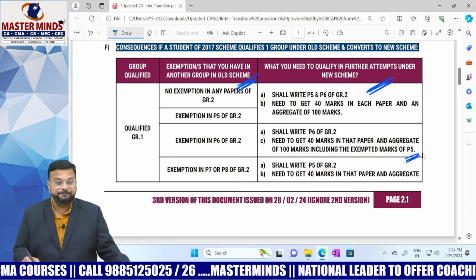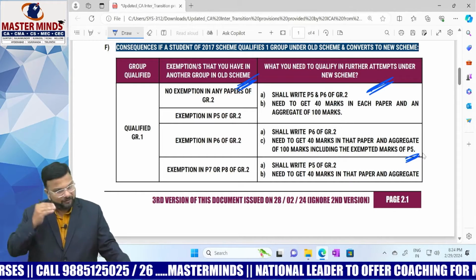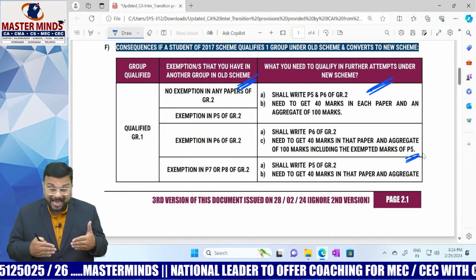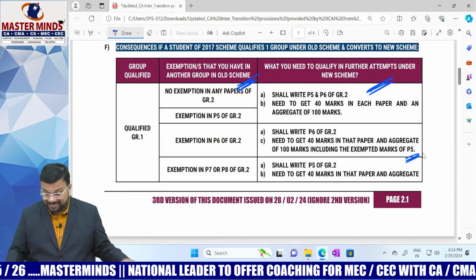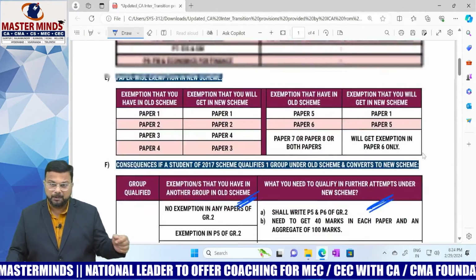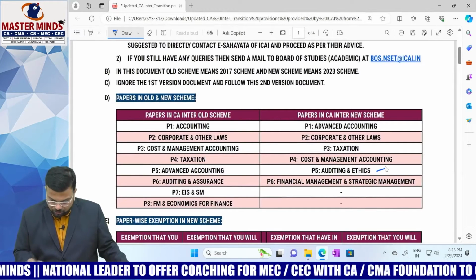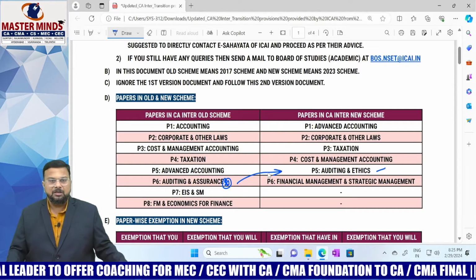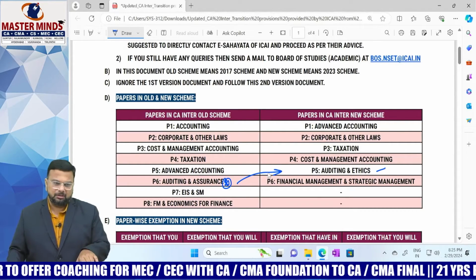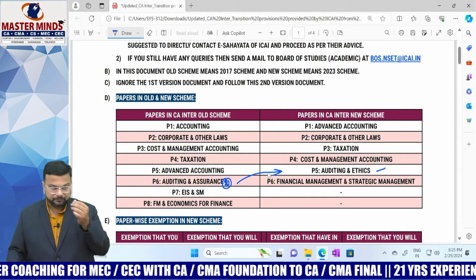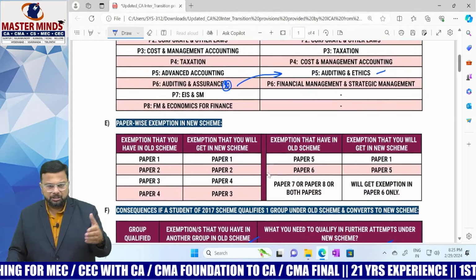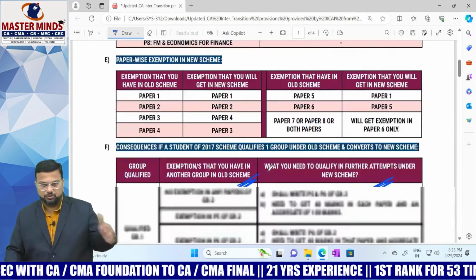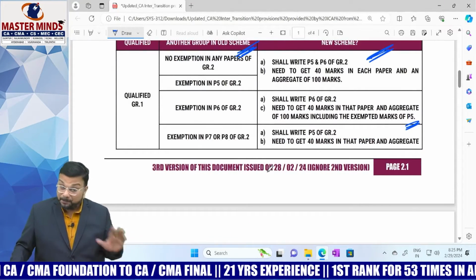This paper 5 is under the new scheme. So you should pass that. You should get 40 marks. Not only that, you should get an aggregate of 100 marks. To get the aggregate of 100 marks, what marks will be used? Whatever exempted marks you got in paper 5. What is paper 5 here? Nothing but auditing. So here you got some exemption, right? These exemption marks will be carried forward here, in addition to the 40 you need to get. That means if you got exemption here, you need to pass. Not only that, you aggregate with this paper, whatever marks you got will be carried forward to paper 5 under the new scheme, right? So you should get 100 marks. That is the point you need to keep in mind.